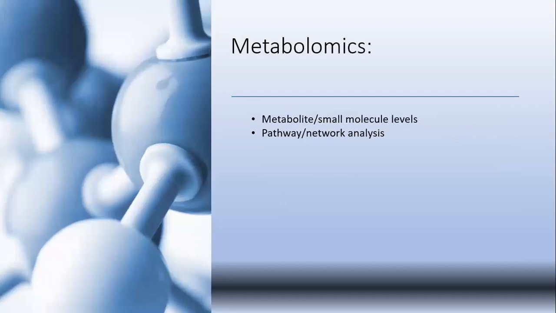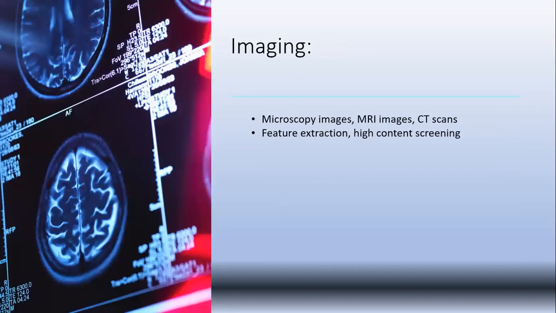Now, what will we study in metabolomics? We have to know about metabolites if we want to study metabolomics. In metabolomics we study small molecule levels, pathway and network analysis. Imaging: microscopy images, MRI images, CT scans, feature extraction, high content screening. We do all these things in imaging.